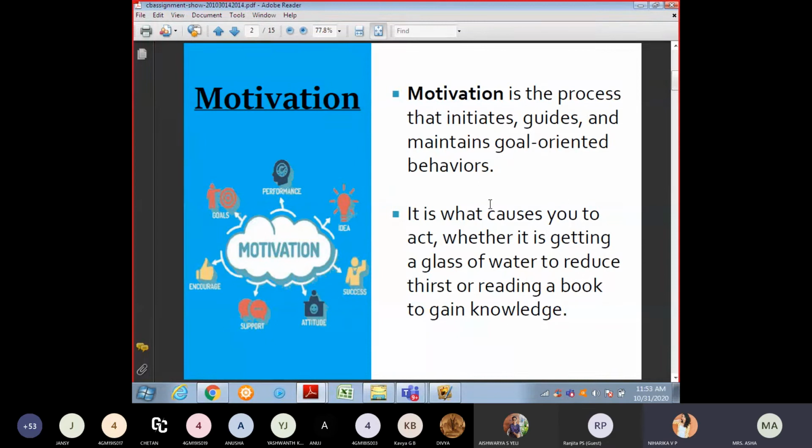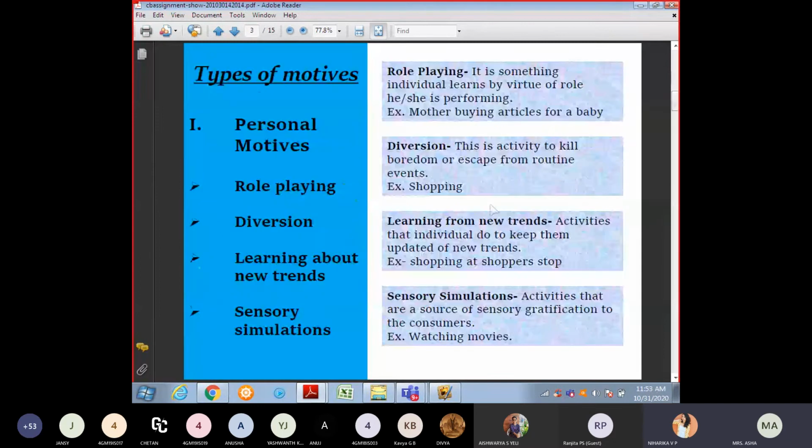When you're going to college at 7:30, if you have not eaten anything, if you haven't had your breakfast, you'll think for a while, I have not had my breakfast, I have to have breakfast. You'll keep thinking like that: I have to do that, I have to do that. Those things you do fast. That is called motivation, like reading a book to gain knowledge. Ma'am, next page, ma'am.